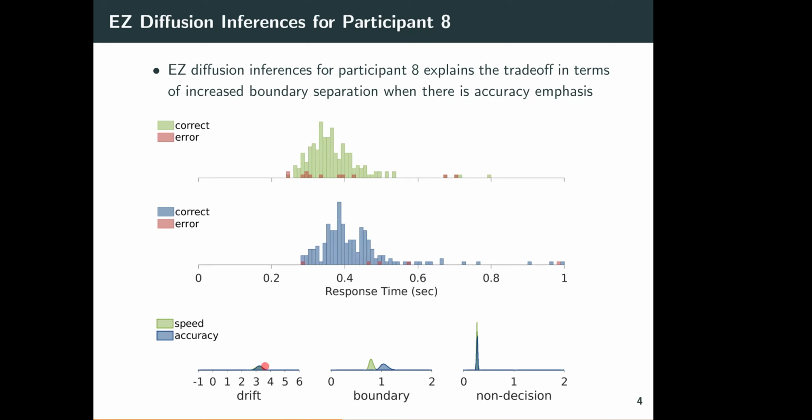But the boundary condition is something the participant can control. This is how cautious they're being, how much evidence they need before they make a decision. So when they're told to go fast, they don't need so much evidence. When they're told to be accurate, they decide they need more evidence. And that explains this lower and higher boundary separation here, which in turn explains the pattern of data that we see. When there is a longer boundary, response times are going to be longer, but there's less chance of making an error.